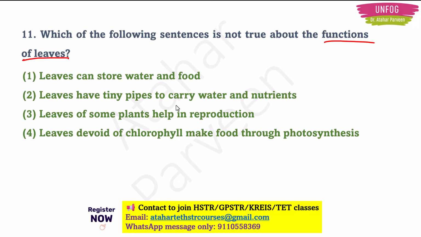Leaves have tiny pipes to carry water and nutrients. Leaves of some plants help in reproduction. And leaves devoid of chlorophyll make food through photosynthesis. Okay, so these are the 4 options. I hope you will be able to solve this question because we have studied all of the concepts related to these 4 options in the last 10 questions.